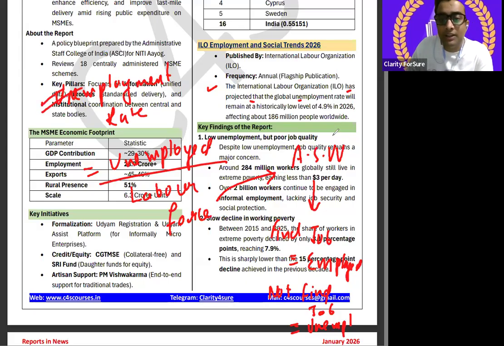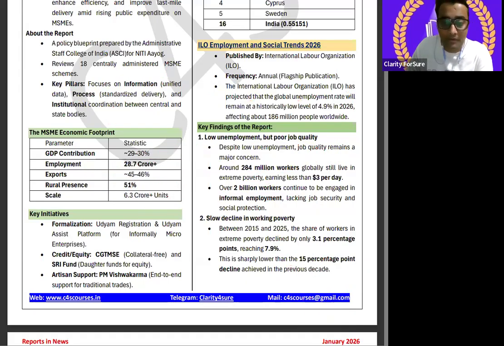तो ये इंटरनेशनल लेबर ऑर्गेनाइजेशन क्या बताता है? अनएम्प्लॉयमेंट रेट, और इंटरनेशनल लेवल पे बताएगा. तो rate remains at a historical low level. Now it is a very good point, of 4.9, historically it is low, 4.9%, and data important for your prelims preparation in 2026, affecting about 186 million people worldwide. ठीक है, समझ में आया?